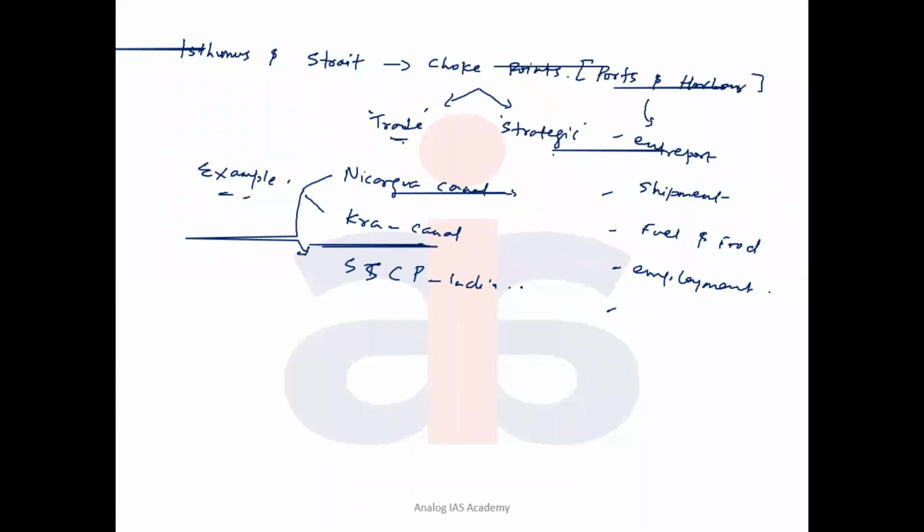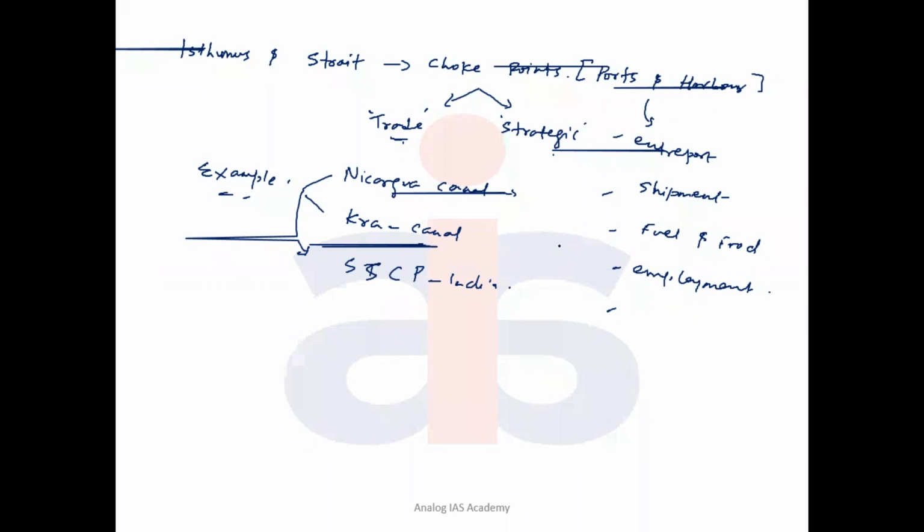For example, the Panama Canal, Suez Canal, Strait of Hormuz, Malacca Strait, and the Danish Strait are doing this. These are the examples. Can you give examples of major ports and harbors that take advantage of this, like Singapore port and Copenhagen port? Is that clear or not?